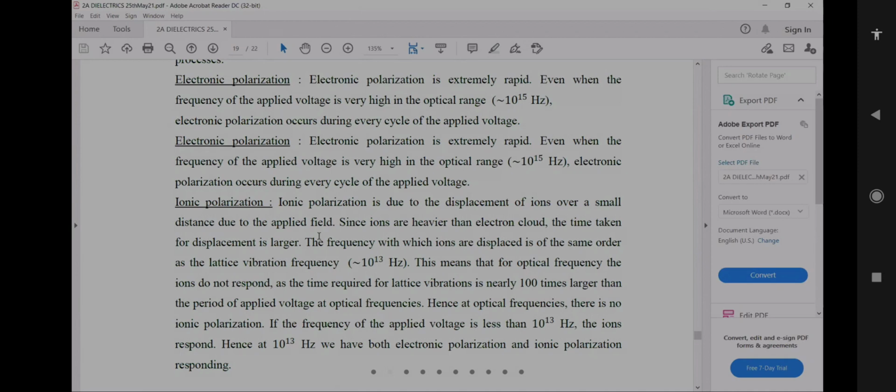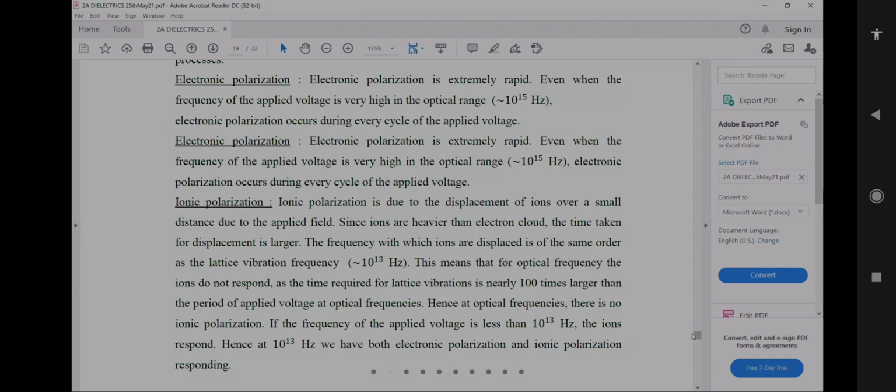As the time required for lattice vibrations is nearly 100 times larger than the period of the applied voltage at optical frequencies, there is no ionic polarization at optical frequencies. If the frequency of the applied voltage is less than 10 to the power of 13 hertz, then only the ions respond. But at 10 to the power of 13 hertz, we have both electronic polarization as well as ionic polarization responding.